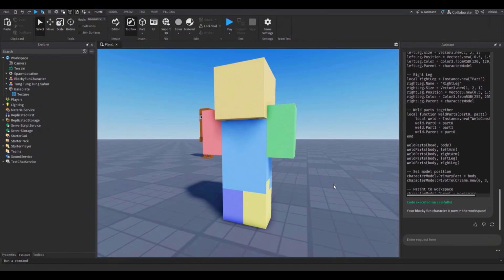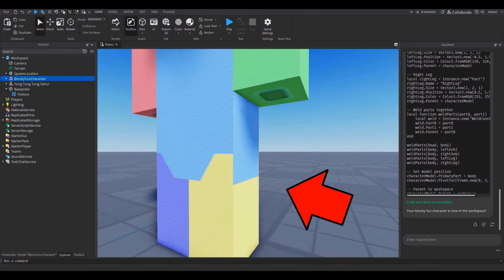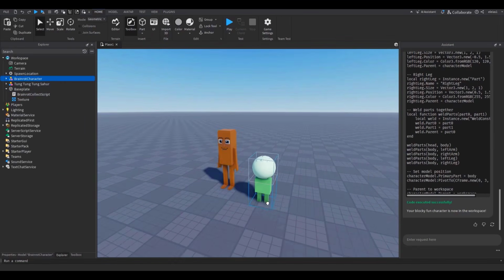Oh my god, this AI sucks. What is that? I just asked for a fun blocky character and it made me this. There's even Z fighting in it. This AI sucks. You know what? Let's just stick to the first one it made. So these are our two characters for now.